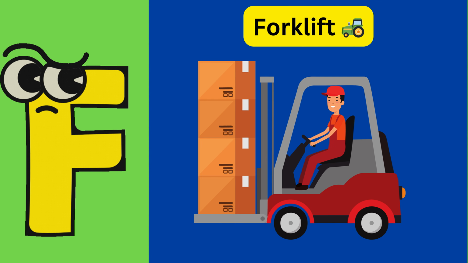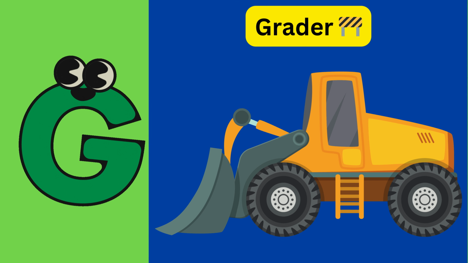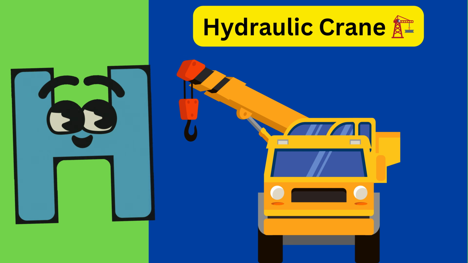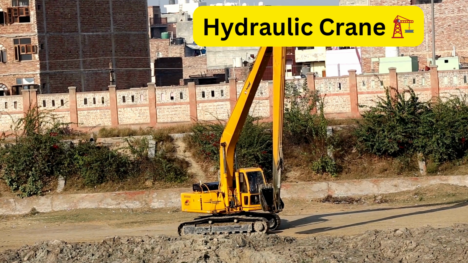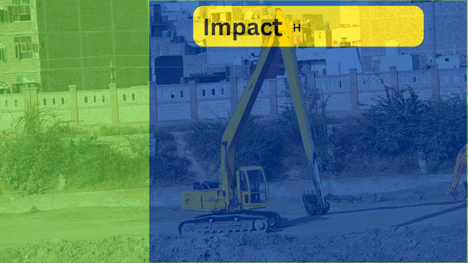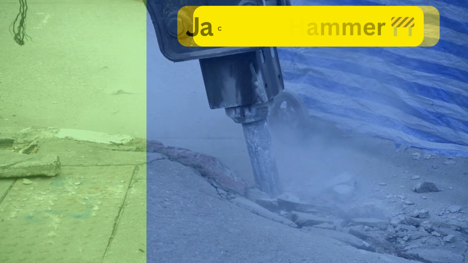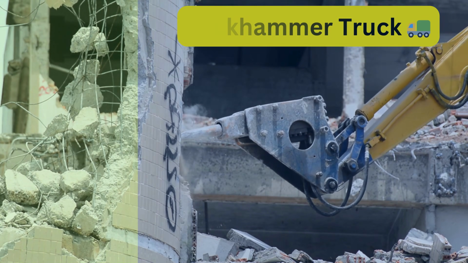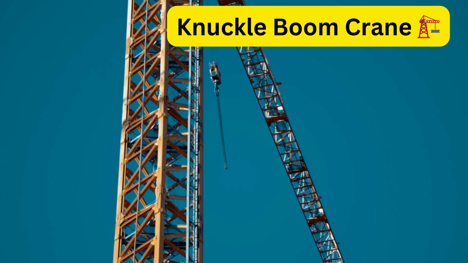F is for forklift. G is for grader. H is for hydraulic crane. I is for impact hammer. J is for jackhammer truck. K is for knuckle boom crane.